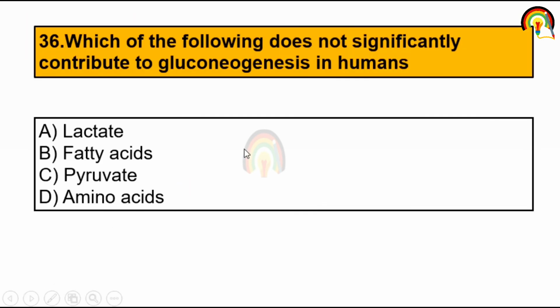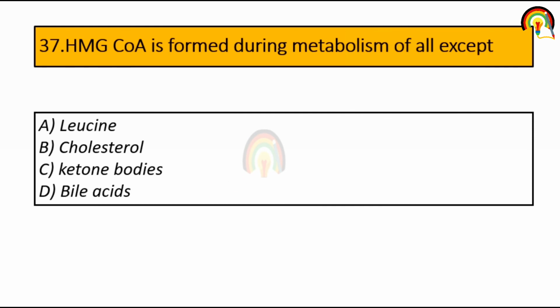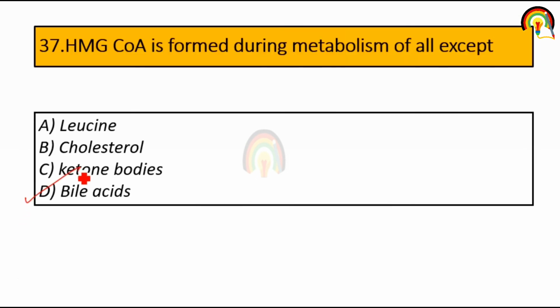Next one, which of the following does not significantly contribute to gluconeogenesis or the formation of glucose in human? So it's fatty acid. HMG-CoA is formed during metabolism of all except bile acid.